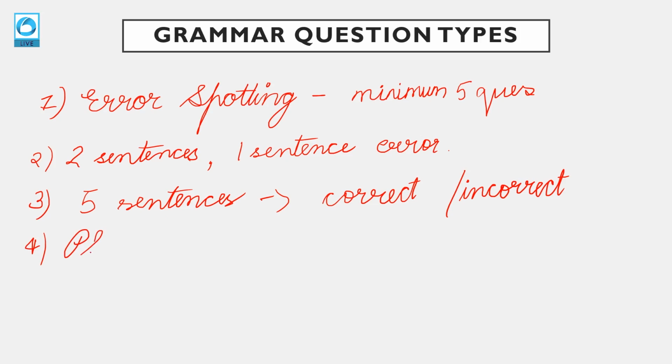Then there is phrase replacement. A part is underlined, right? You have to figure out, you have to correct that there is some error there. Out of the 5 options, which should you use to replace the highlighted or underlined phrase, so as to correct the sentence.